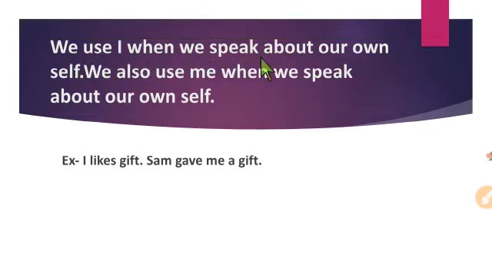We use I when we speak about our own self. We also use me when we speak about our own self. Both these words we use when we speak about ourselves. In the example, "I like gifts. Sam gave me a gift." Here I is a subject pronoun. Remember that the subject pronoun always comes at the beginning of the sentence. In the second sentence, "Sam gave me a gift," me comes after the verb.